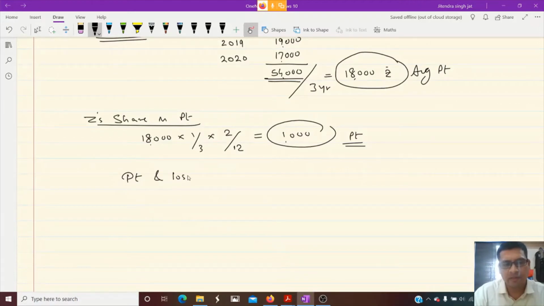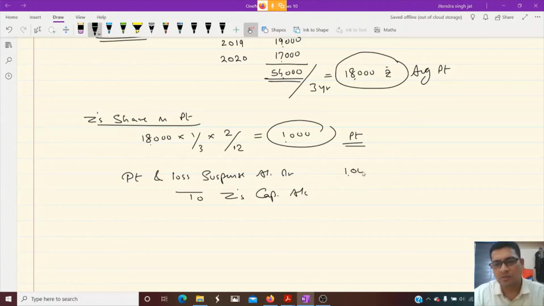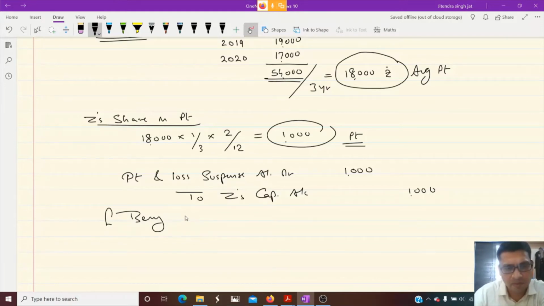Profit and loss suspense account debited to Z's capital account 1,000. Being profit is credited to Z's capital account.